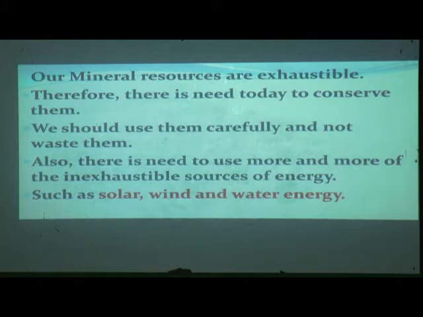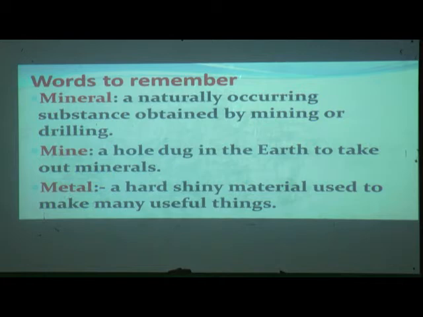Therefore, there is need today to conserve them. It is needed to save them. We should use them very carefully and not waste them. Also there is need to use more and more of the inexhaustible sources of energy such as solar, wind and water energy. So this is about our lesson.